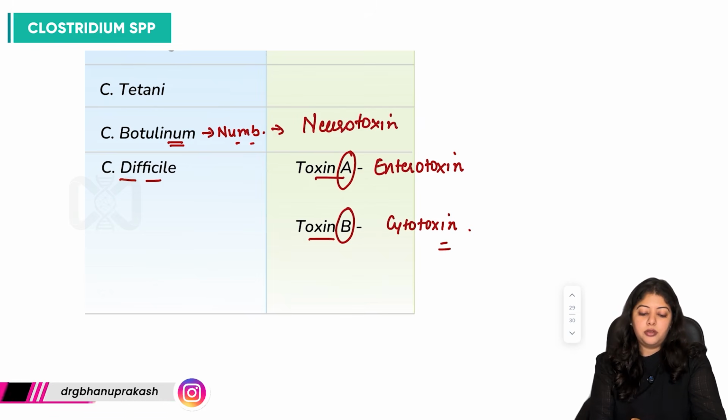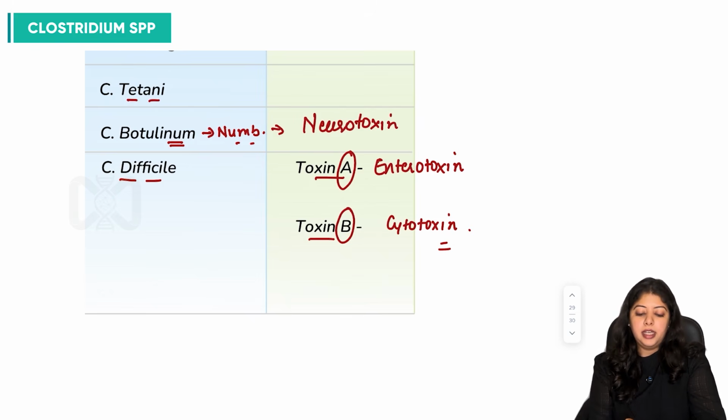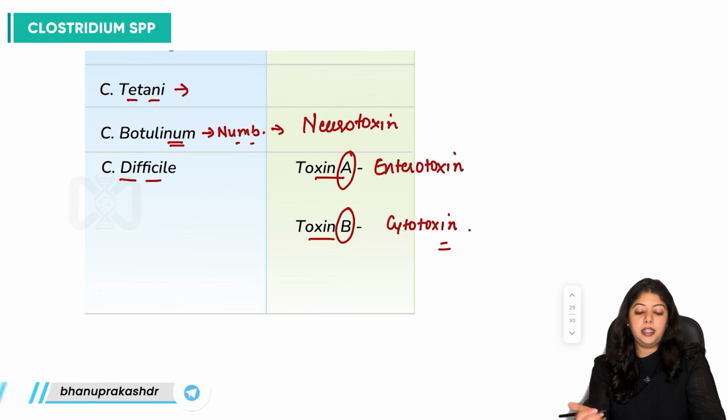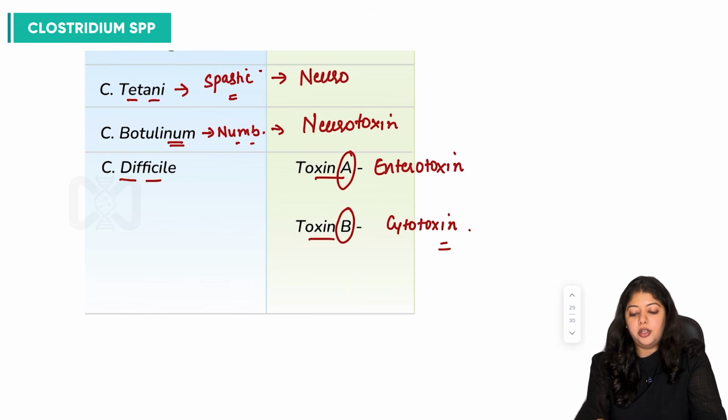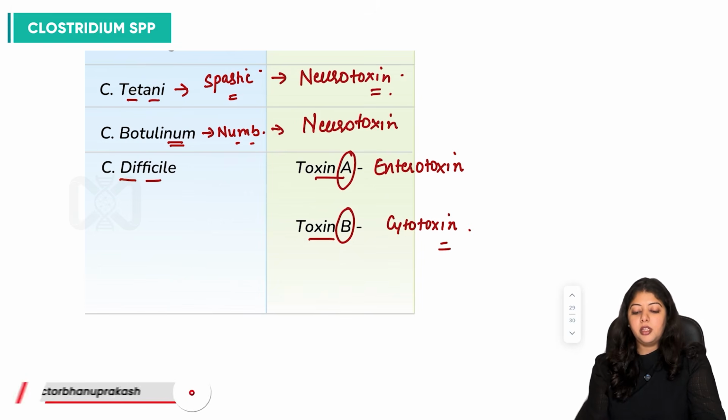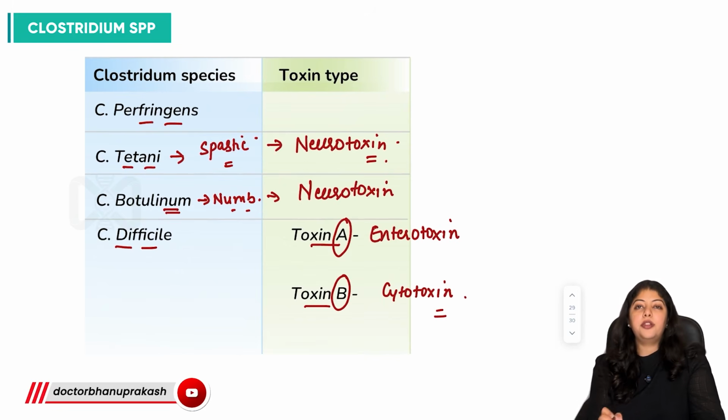And what is Clostridium tetani? Tetani produces two exotoxins, tetanospasmin and tetanolysin. So tetanospasmin is producing spastic paralysis. So it is a very potent neurotoxin, right? And what is Clostridium perfringens?